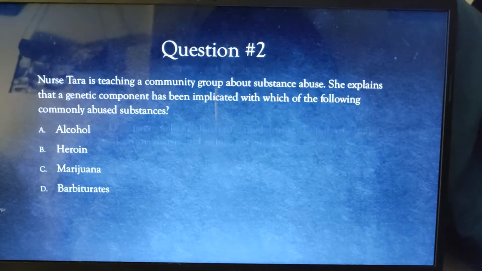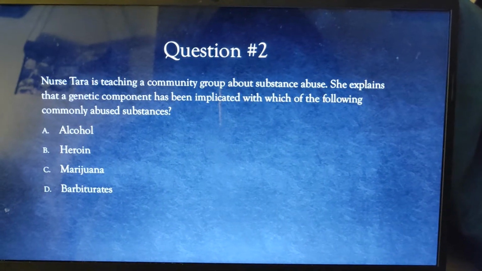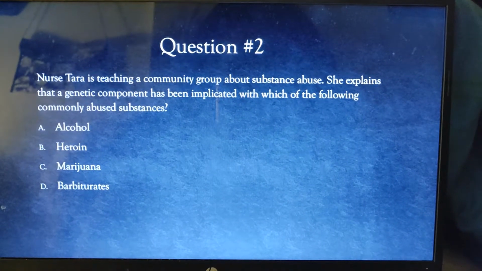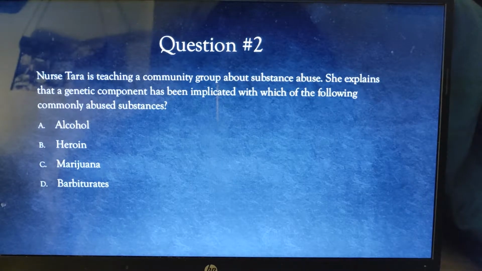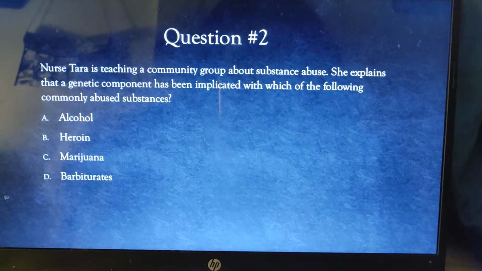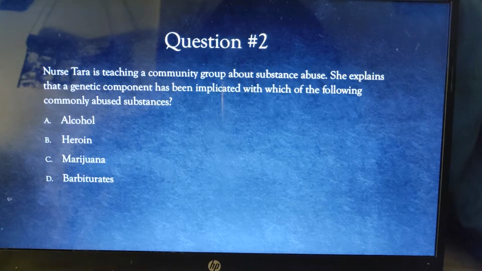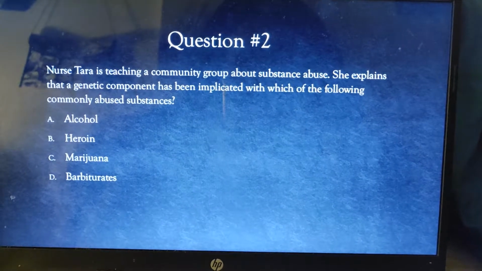Question number 2. Nurse Tara is teaching a community group about substance abuse. She explains that a genetic component has been implicated with which of the following commonly abused substances. Give you guys a few seconds to answer this.